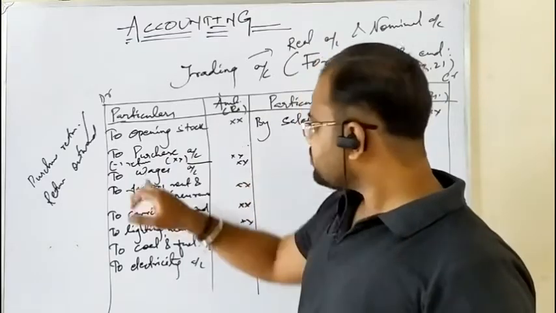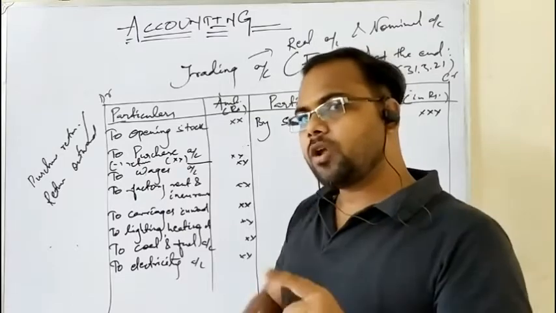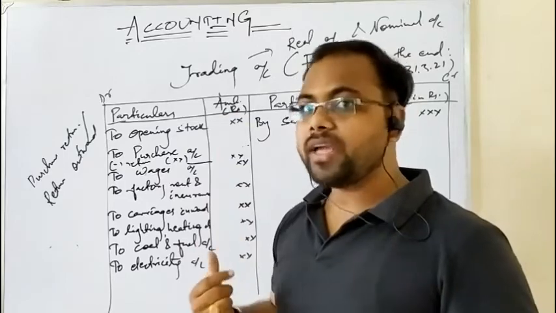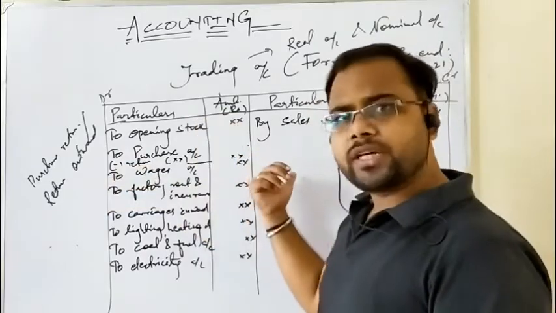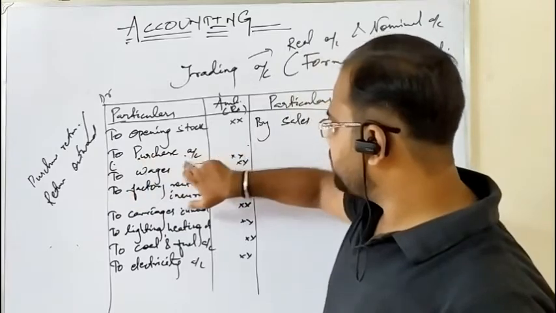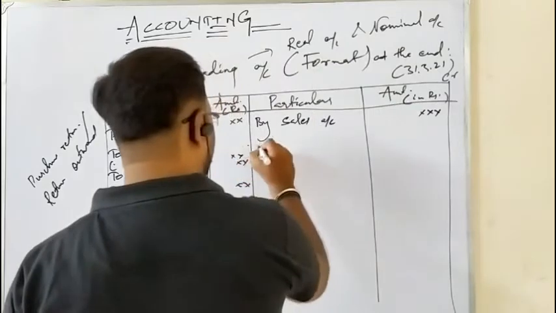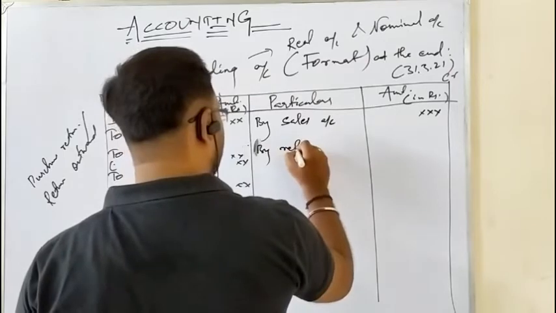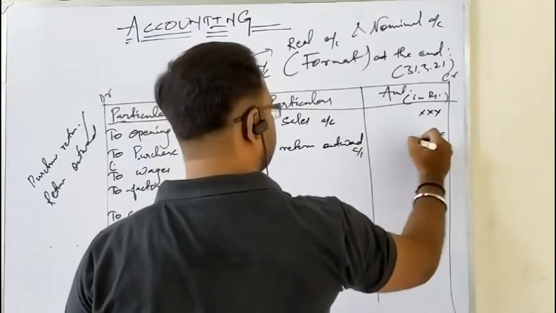Why? Since it is deducted, minus means subtraction, and subtraction or minus in the ledger can be considered as the opposite side. In accounting, it is done. So returns are deducted from purchases, so obviously you can write them on the credit side. If you have not deducted here, or you have omitted to deduct, or you have not seen properly, you can write the purchase return on the opposite side. What can you write here? By return outward, whatever the amount is.